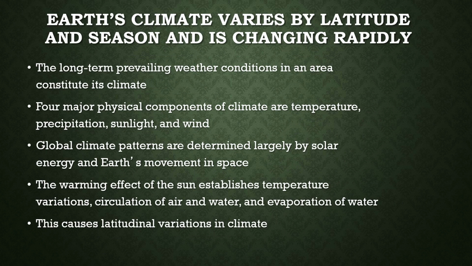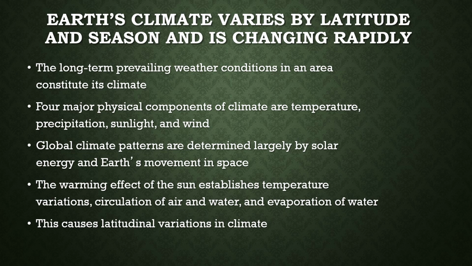Now, talking about the Earth's climate, it varies by latitude and season, and is changing rapidly. Climate is the long-term, prevailing weather conditions in an area. There are four major physical components when talking about climate: temperature, precipitation, sunlight, and wind. Within that, these cause different types of biospheres, environments, and ecosystems. So climate plays a big environmental role when it comes to ecology.